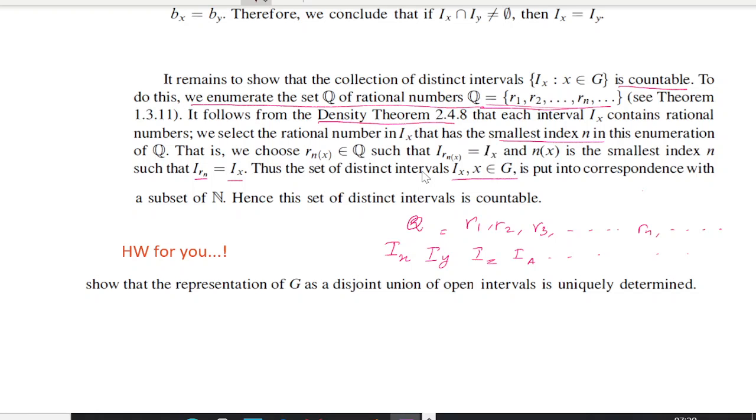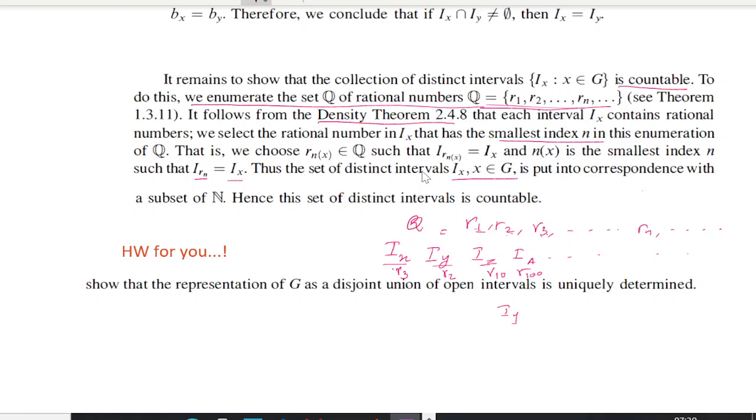Now in each interval, you can find lots of rational numbers. From Ix, you take that rational number which has got the least index. See, 1, 2, 3. This enumeration has an index now. Suppose this one contains r3 as the least one. And suppose this one contains r2 as the least one. And this contains r10 as the least one. Here it is coming as some r100. Like that, you will have an order here, right?